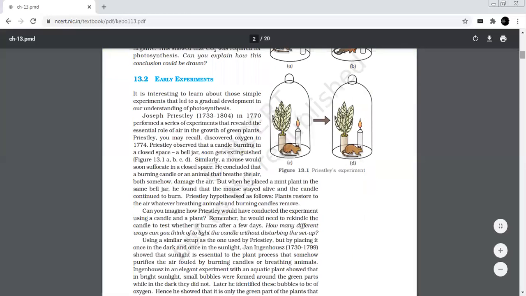Third is chlorophyll. To start the experiment, two leaves are taken. One is a variegated leaf, or a leaf that is partially covered with black paper, and another leaf that is exposed to light. When these leaves are tested for the presence of starch, it was observed that photosynthesis has occurred only in the green part of the leaf in the presence of light, which ensures that chlorophyll is essential for photosynthesis. Water: through radio labeling of oxygen in water molecules, it is confirmed that the oxygen released during photosynthesis comes from water, not carbon dioxide.